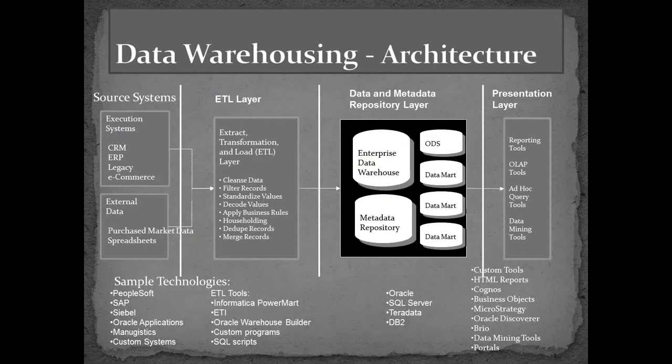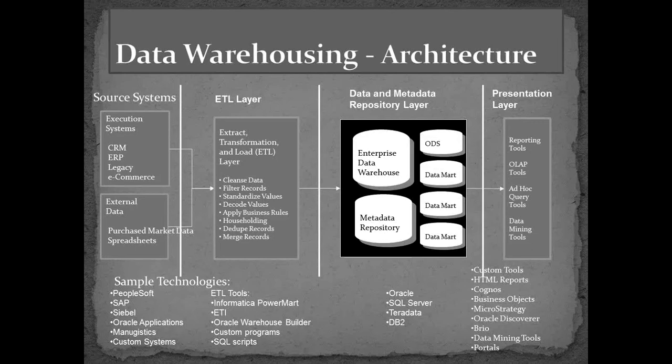What do we mean by transform? For example, in the source system, California is being saved as CA. But in the data warehouse, we have to save it as California. So we will be transforming this CA to California. Similarly, there can be other transformations, right?